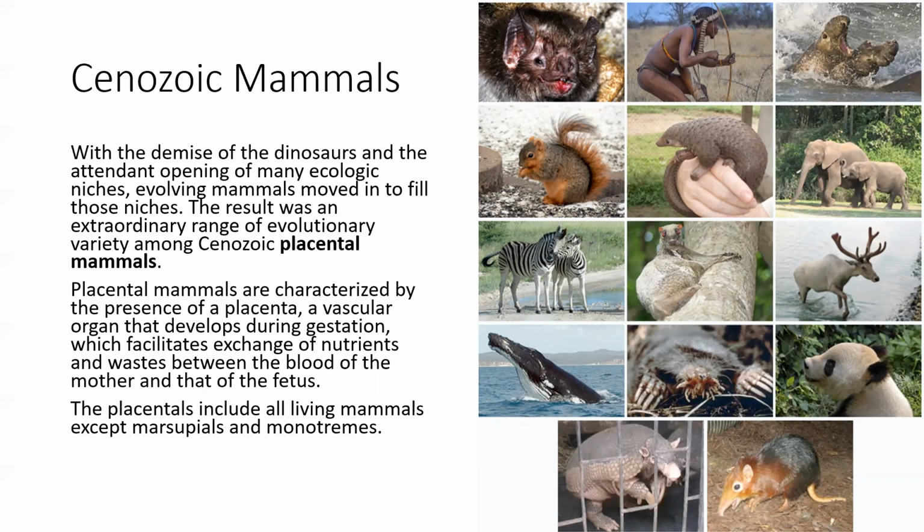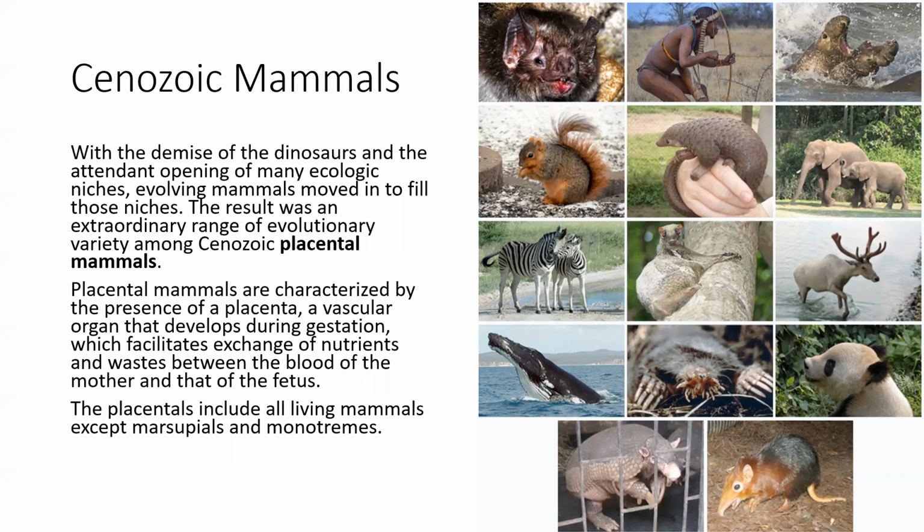Placenta is a vascular organ that develops during gestation, and it facilitates the exchange of nutrients between the parent and the fetus. So the placentals include all living mammals except for marsupials and monotremes. So these are the most common on Earth today during the Cenozoic.